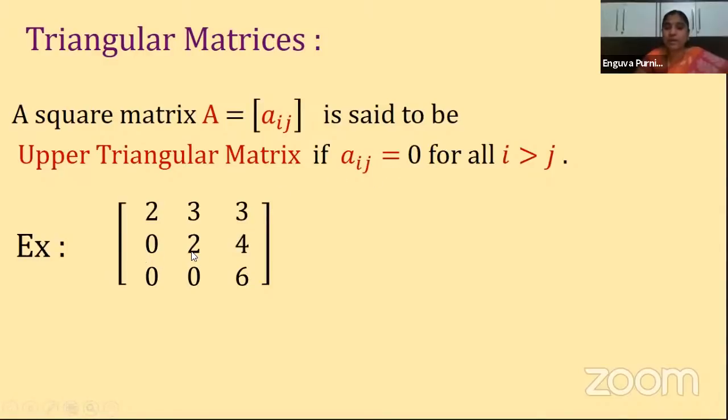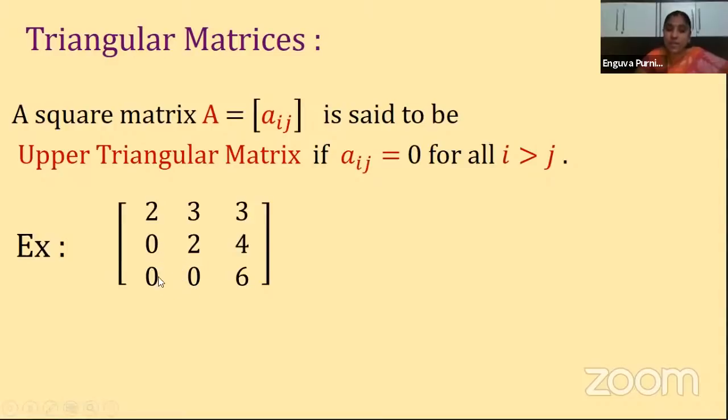Do we have 0 here? Yes. And what is this one? a22 means second row, second column, where i is equal to j, so it can have any number. And what is this? a23. i is the second row and j is the third column, so i is less than j. And what about here? a31, where i is greater than j. What is this? a32, third row, second column. Again, i is greater than j.